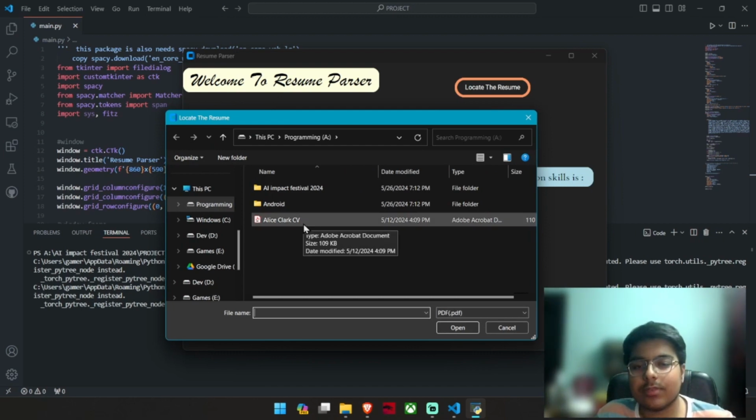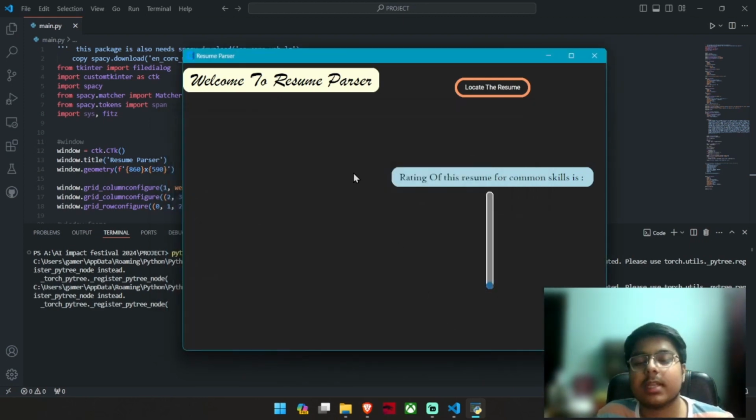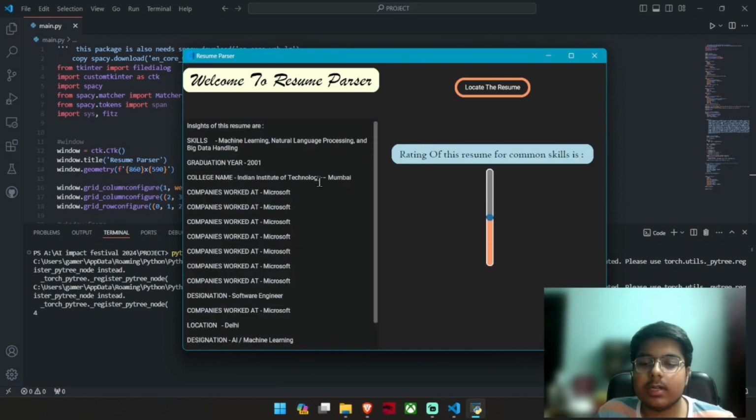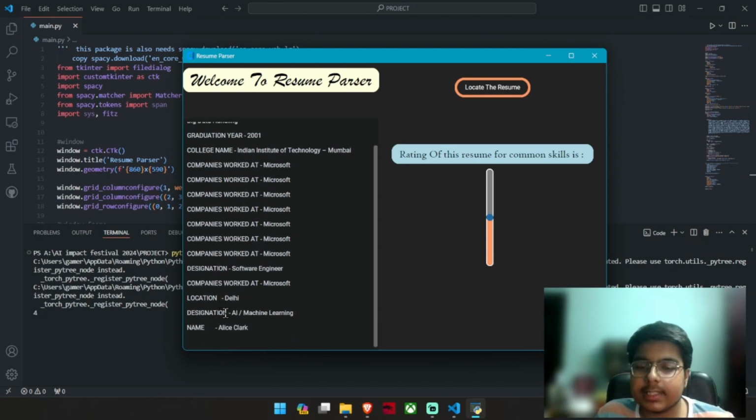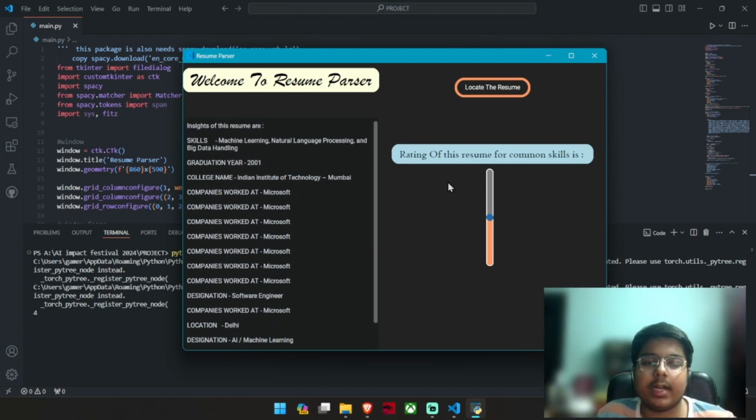the resume. For example, if I choose this Alice Clark CV for my demonstration. When I click open, it will now show me the extracted skills, the college name from which they have graduated, the graduation year, the companies they have worked at, their designation in the company they have worked, and also their name. And here it gives the rating out of 10 based on the various skills it has extracted,